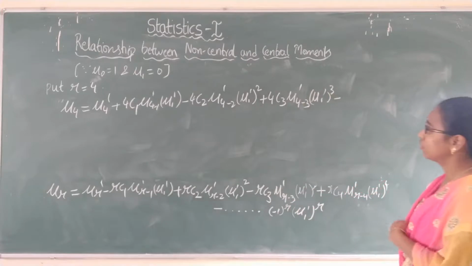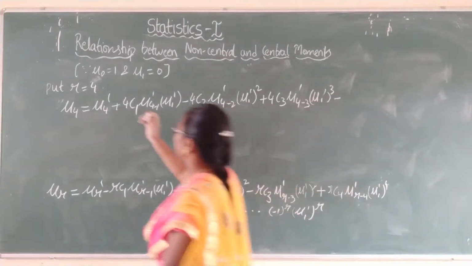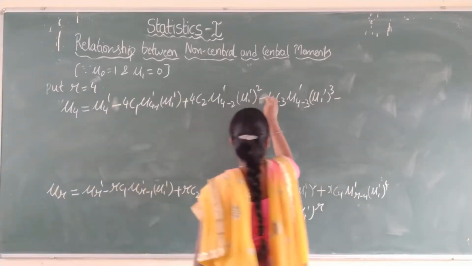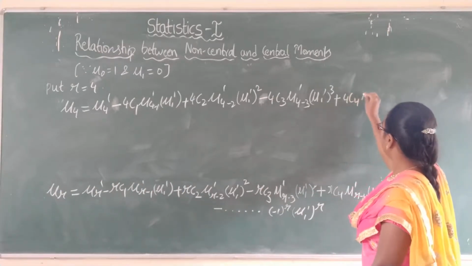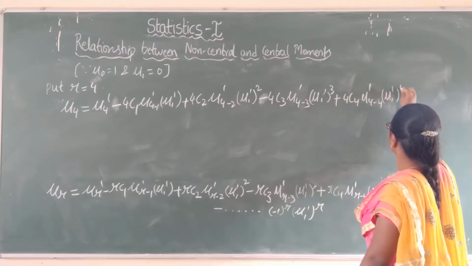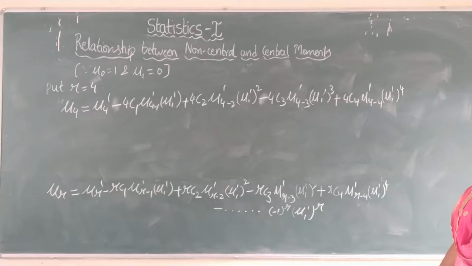minus, sorry, here minus, plus 4c4 mu 4 minus 4 dash into mu 1 dash over 4, and the higher order moments will be neglected.